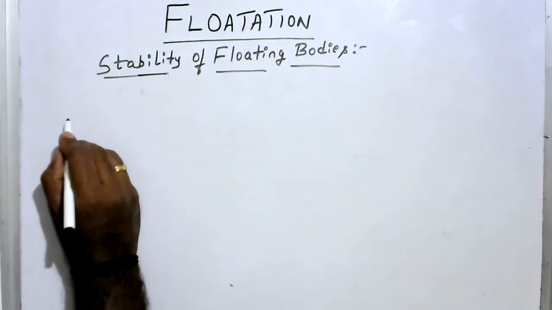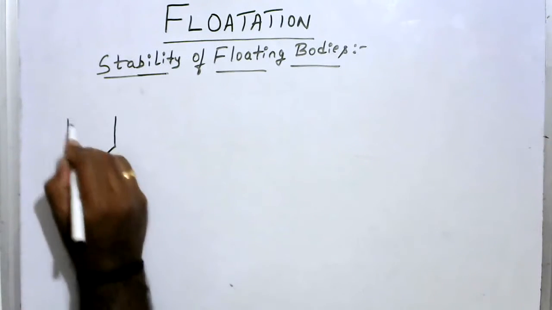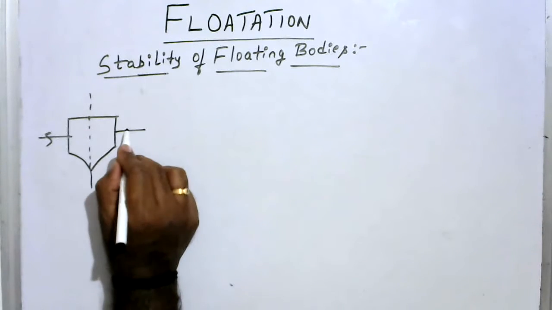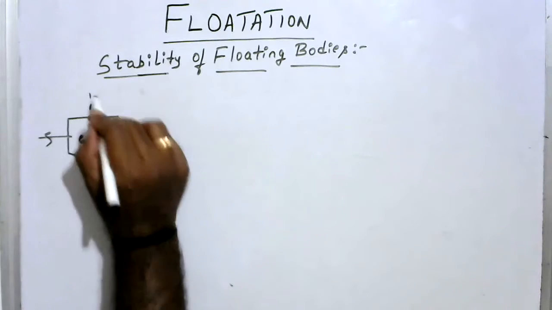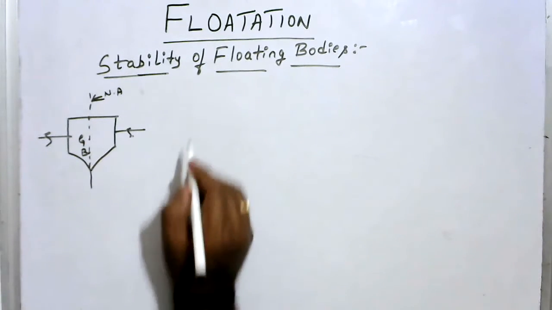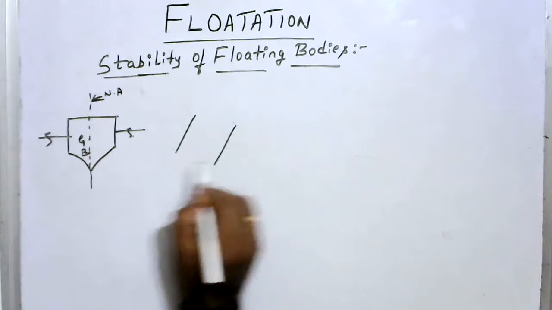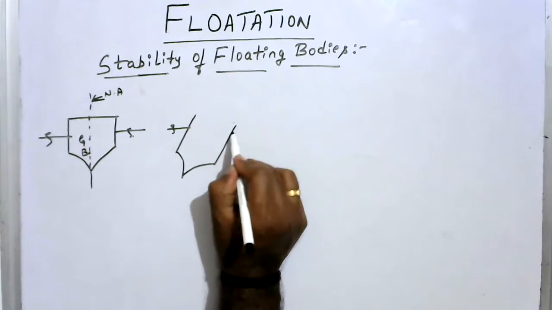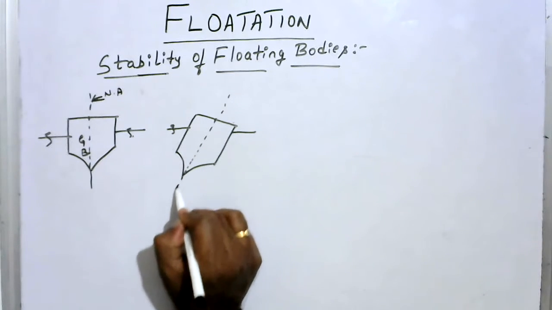Now, we consider any floating body. So I'll consider a floating body. Okay, so this is the normal axis, which is in the floating condition. This is the center of gravity. This is the center of buoyancy, where both are lying on the neutral axis. Now what I'll do is I just tilt this body or give a small angular displacement such that the body will be tilted and occupies the new position.